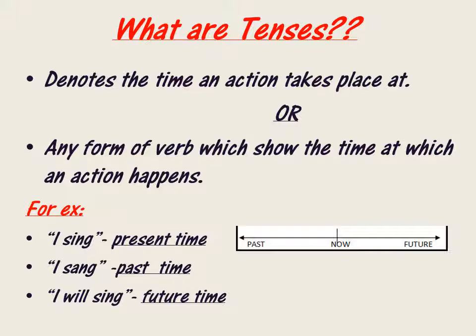Now in the third, I am saying I will sing, which means I am going to sing in the coming future. So all the three phrases here are showing you three different times, that is past, present and future. So this is what we use tense for. Tenses are basically used to denote the time of action of whatever is happening. It will tell you the time, whether it happened in the past, or is it going to happen in the future, or are we talking about the present time.